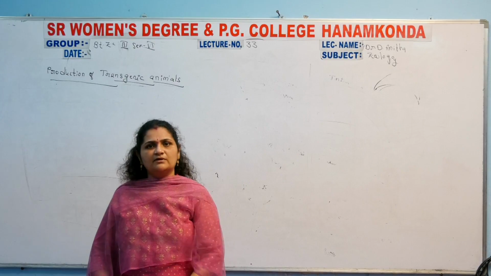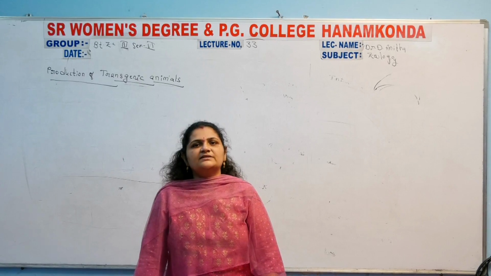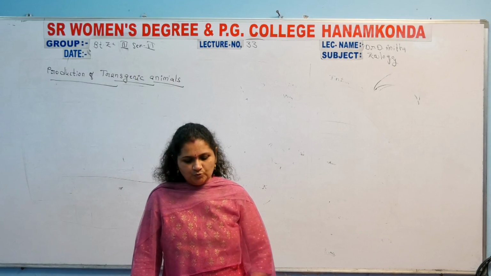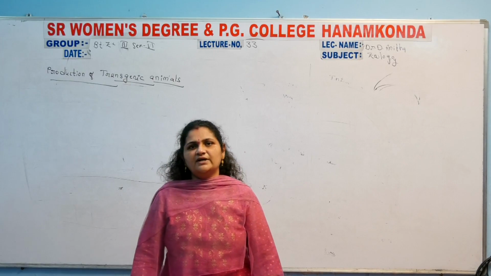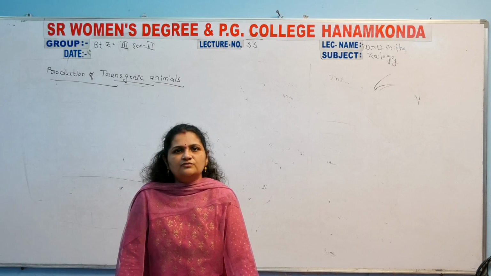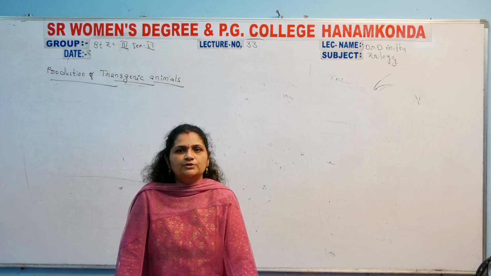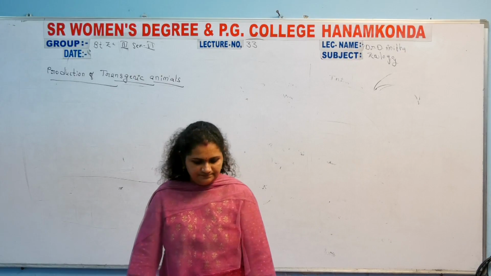You know very well why we cover the topic of the transgenesis mechanism: because you already studied transgenesis in your biotechnology topic, but it is still in our syllabus. That's why we are going to discuss it. It is totally about the production of transgenic animals, how they are formed and produced. So what are the steps involved in the production of transgenic animals?